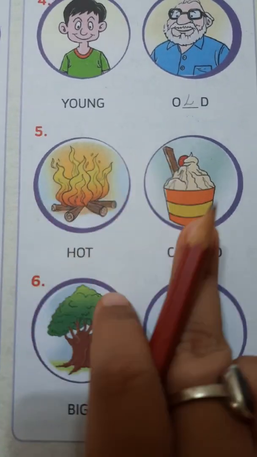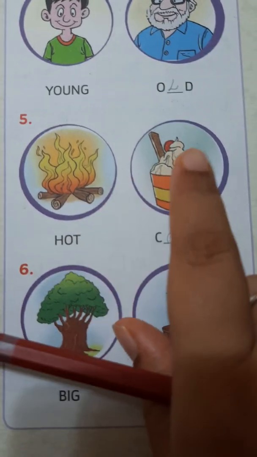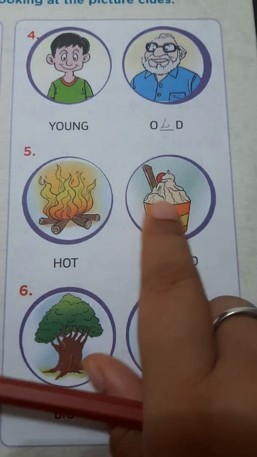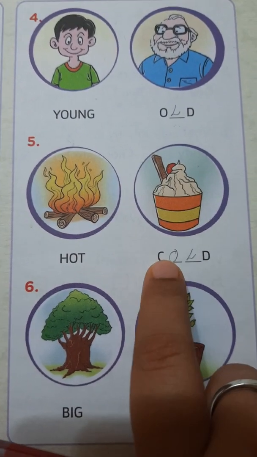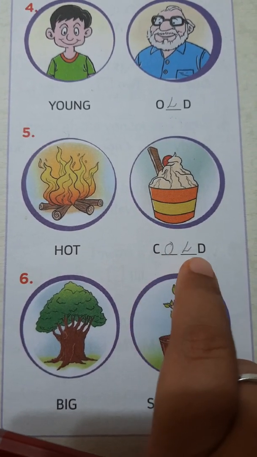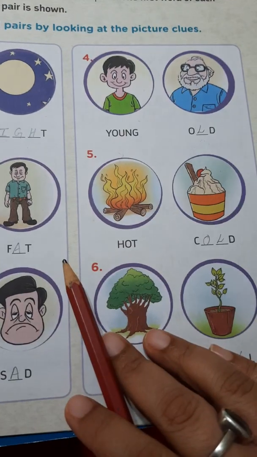The opposite of hot is cold. All of you can guess what this picture is. Yes, this is a picture of ice cream. You all know it's cold, right? So hot's opposite is cold. The blanks are given over here. C-O-L-D it is. Okay, right over here O-L. C-O-L-D. Please learn the spellings, everyone. Okay. Come to the sixth one.